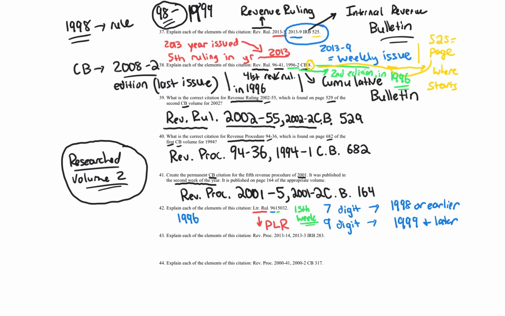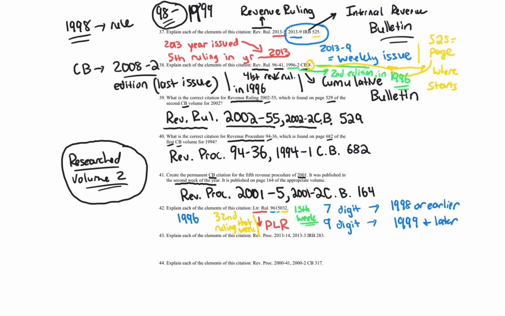Finally, we got the 32. So we'll do a yellow for that. So we got the 032. You notice there's 3 digits because there's never been more than 900. I don't even think they've gotten any close to 999. That's the 32nd ruling that week. And that's actually quite a bit of rulings that week. 32nd ruling that 15th week.